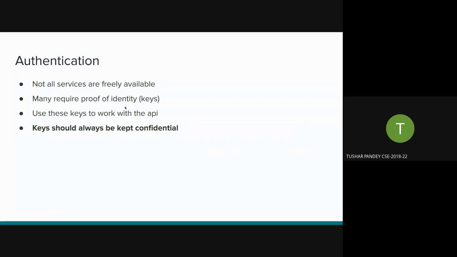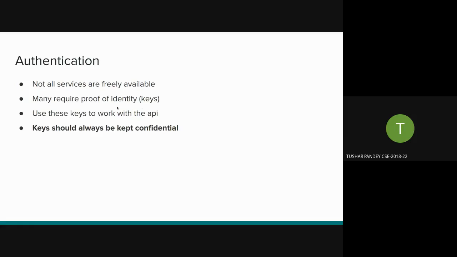Most require proof of identity, like you need your email account and your password to log in to Gmail. In the same way, these sites that offer services via their APIs offer you credentials. If you register for them, sometimes it's free, maybe for a free plan, or if there is pricing involved, when you register with them, they give you credentials called keys.